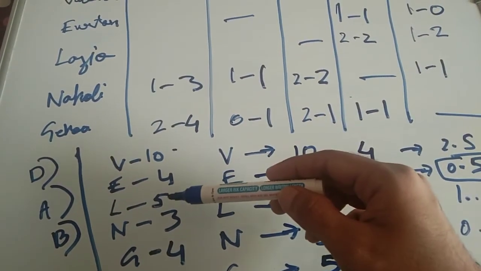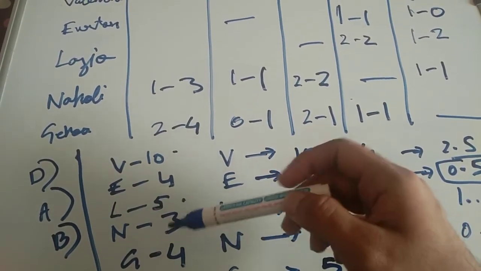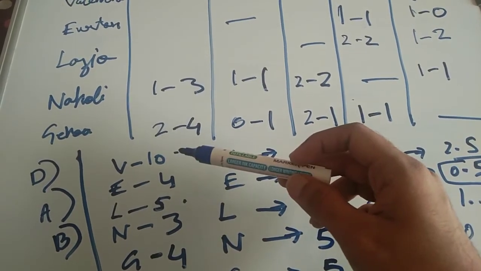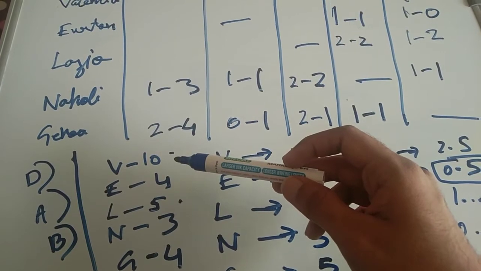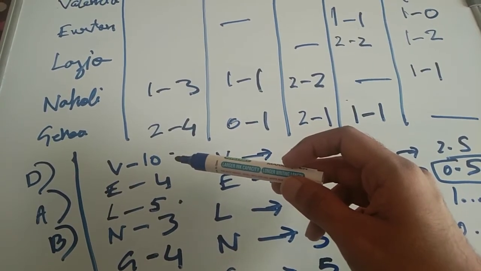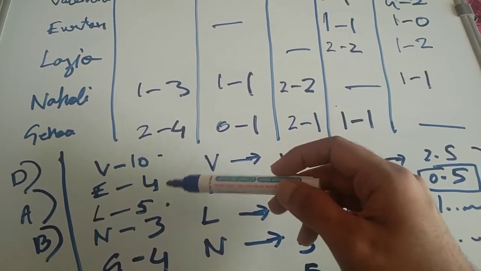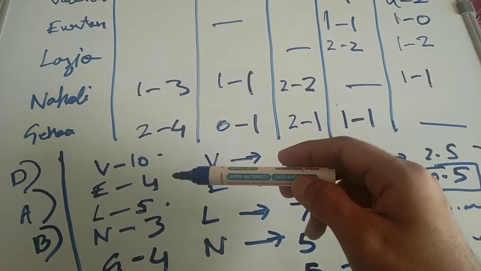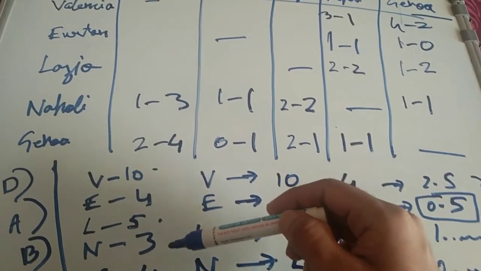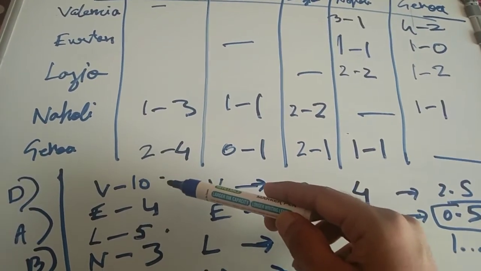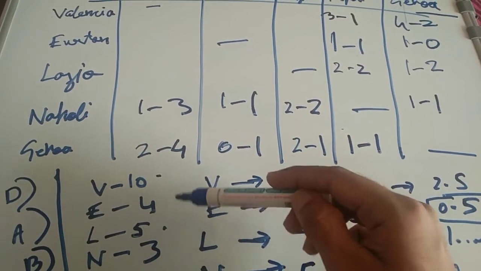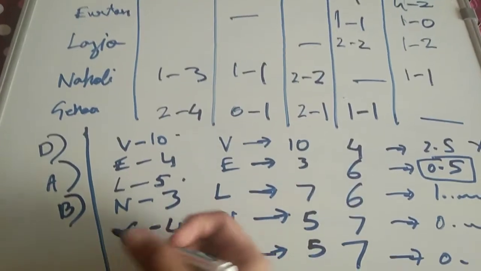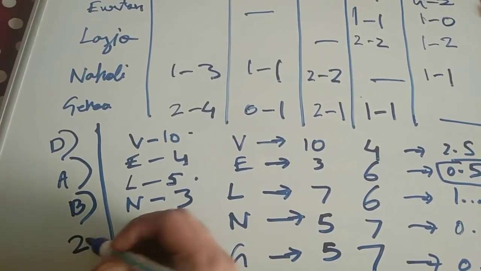So when Lazio wins two matches, it will overtake Valencia, because we assume Valencia will lose both of its matches, since I have to find the minimum number of matches. So 2 is the required answer for the fourth question.